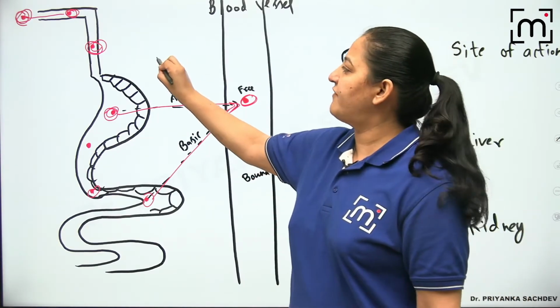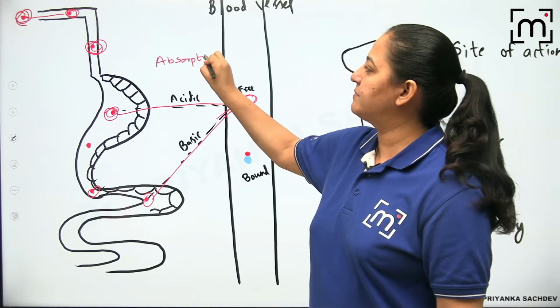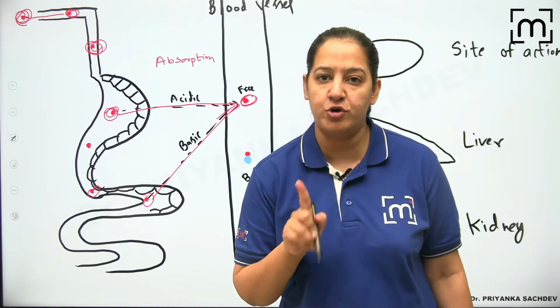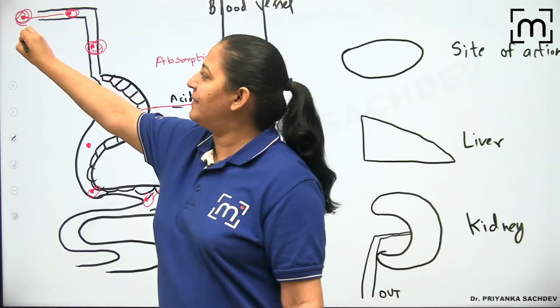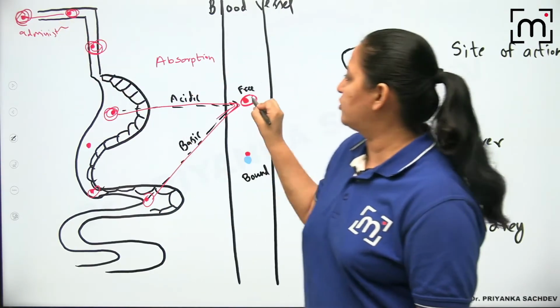So what is the definition of absorption? Can anyone tell me, absorption का मतलब क्या हुआ? What is the definition of absorption? Absorption is movement or transport of drug from the site of administration to circulation.